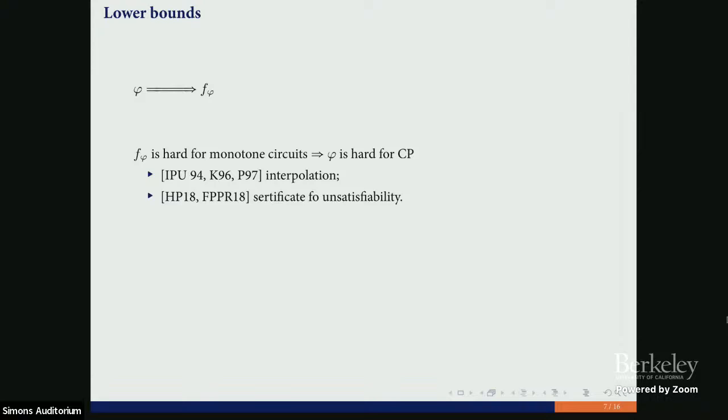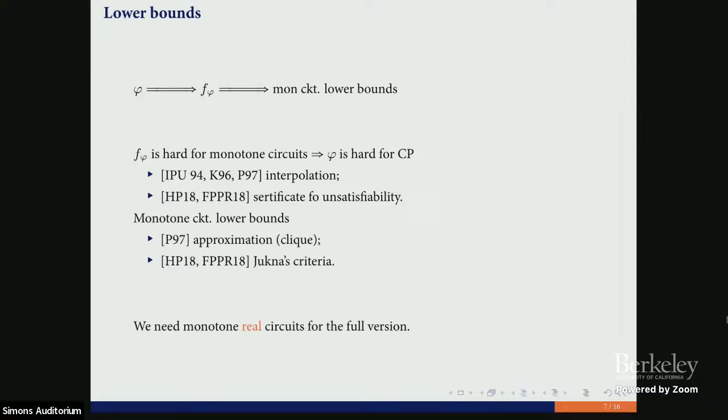These two papers are the papers where the lower bound was proved for random log n CNF formulas. And they also used this idea where we create some function that depends on the formula. And what can we do with this function? It's a monotone function, and we want to prove monotone circuit lower bounds for this function.